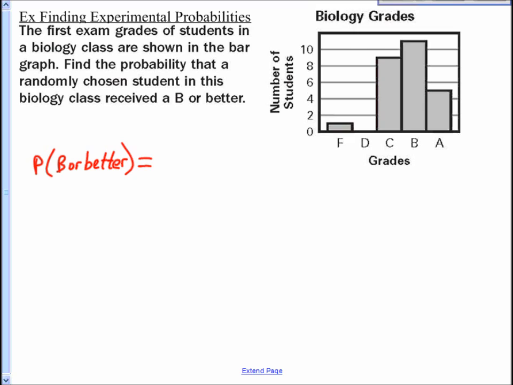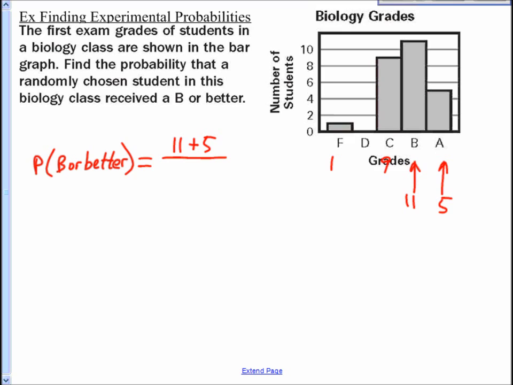Well, how many students got a B or better? It looks like the B's, looks like there's what, 11 here? How many A's there? Looks like we got 5. Okay, so 11 B's, 5 A's, that's the successes, if you will. Divide by how many total students was there. So I gotta add up all my F's. It looks like there's no D's, is there? So F's, C's, B's, and A's. It looks like F's there was 1, C's there was 9.